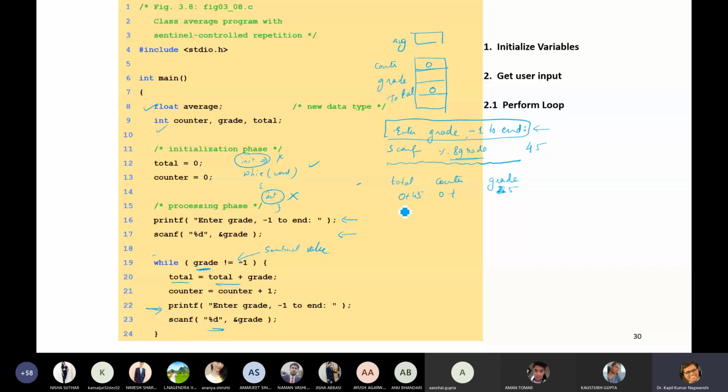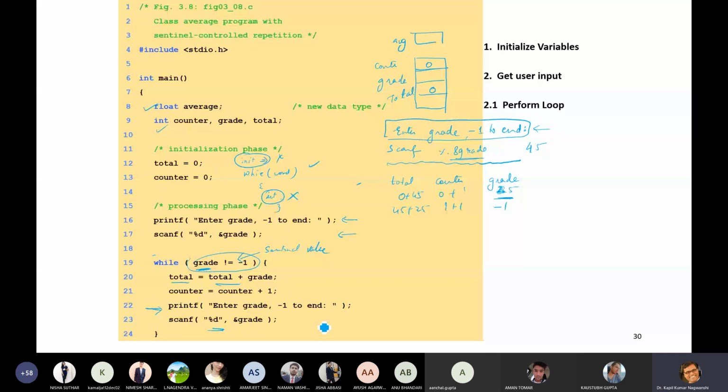Because it is inside the loop, the looping condition is grade is not equal to -1. This condition is true, so it goes to total equals total plus grade. Now our grade is 25 and total is 45, so 45 plus 25, and then counter will become 1 plus 1.